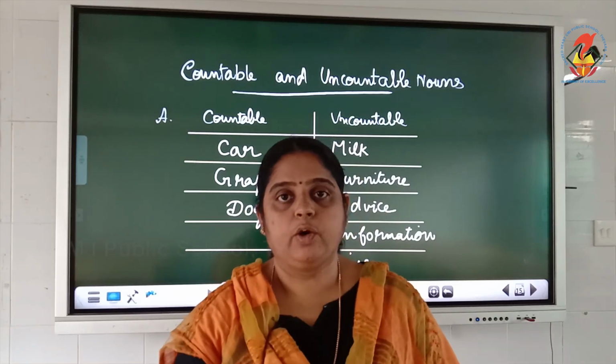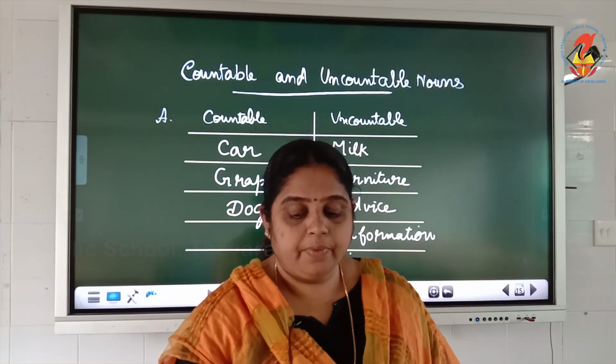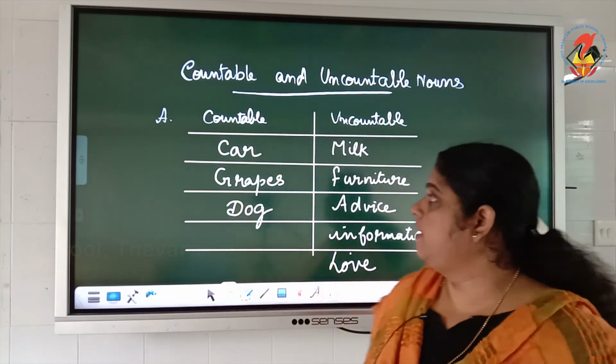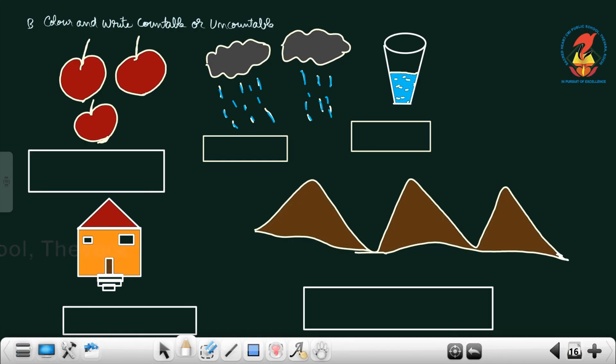Okay, got it? I hope all of you understood. Then we have one more exercise on that same page, that is to color the picture and write whether it is countable or uncountable. The first one is apple. Is apple countable? Yes, it's countable. So you can write countable. Then, what about rain? Is it countable?